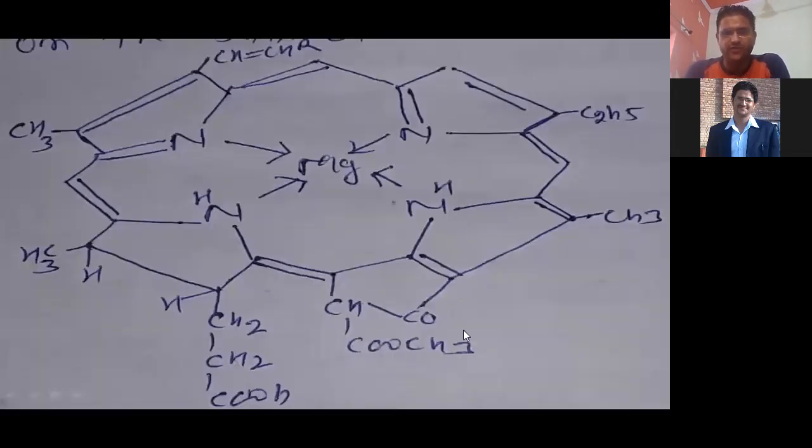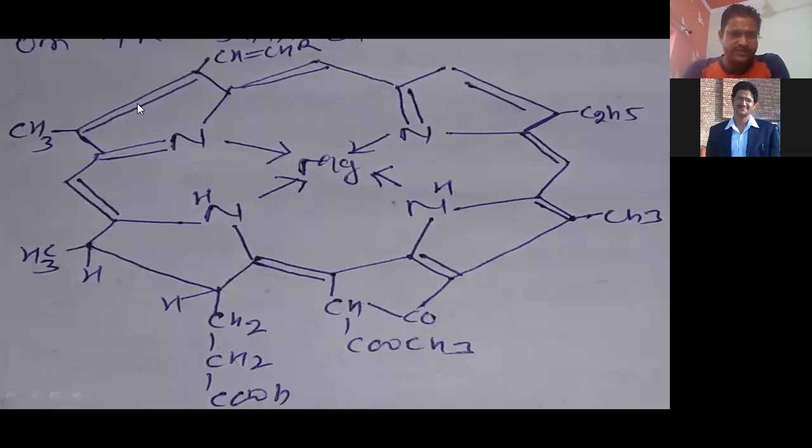Now we have already discussed the structure of chlorophyll. You can see it's a little bit complex structure because it's a natural product, right? And you people already know a natural product is always complex because it is created by nature, and nature makes very complex things, sometimes out of the human mind also, right?